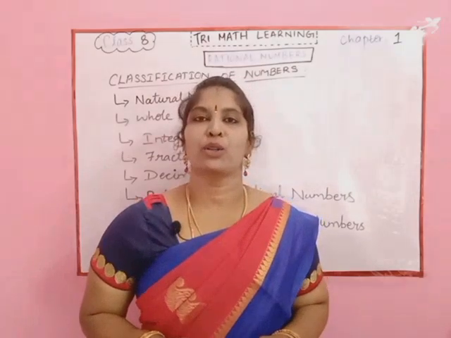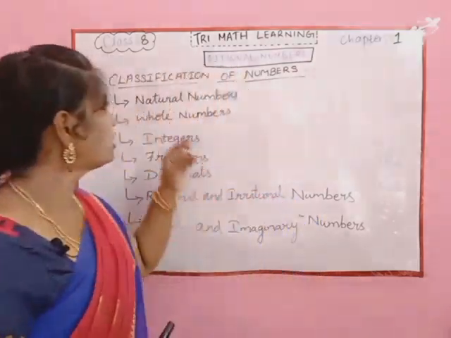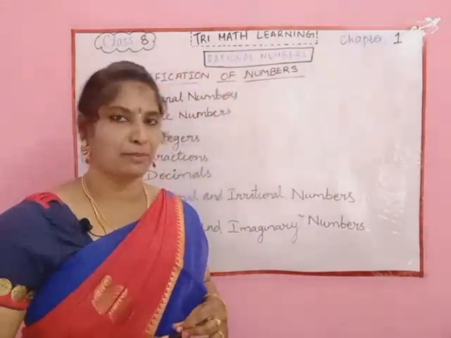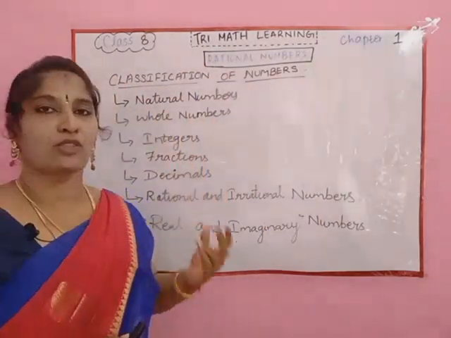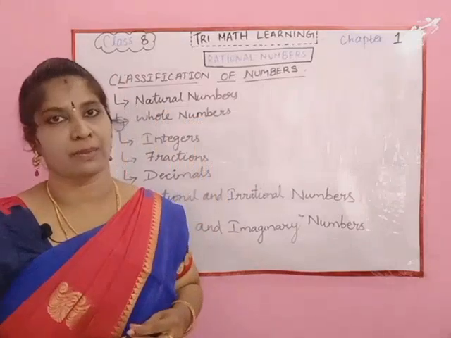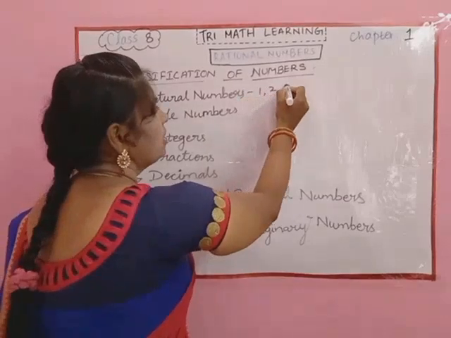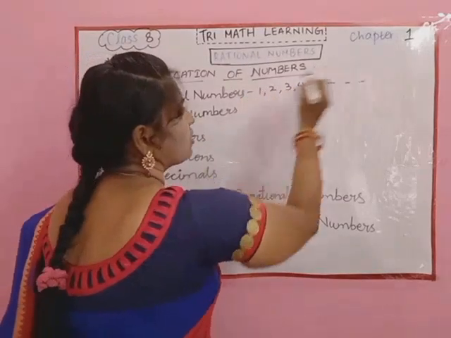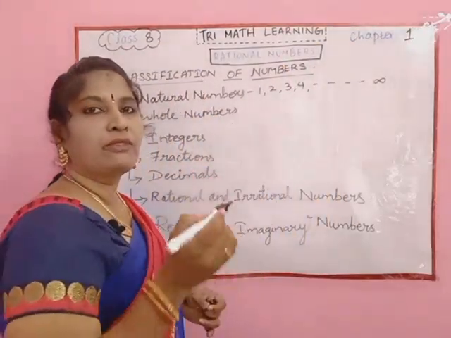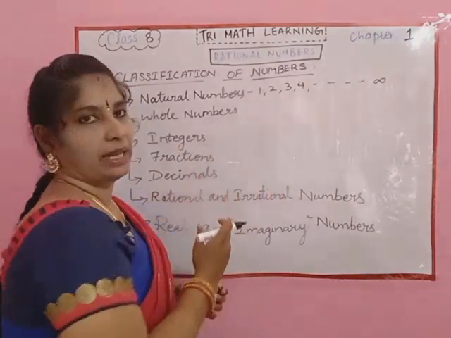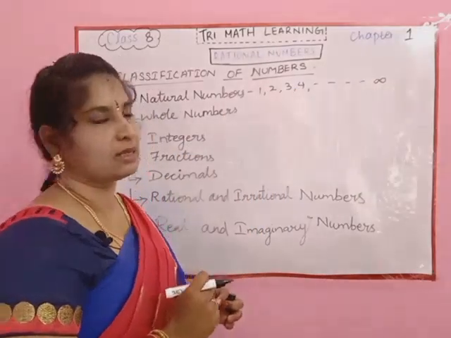Okay, now let's move on to our chapter 1, that is rational numbers. So I begin with the concept of classification of numbers. So all these basic numbers we know. What are natural numbers? Natural numbers are nothing but the counting numbers. That is the general numbers which we usually see. That is 1, 2, 3, 4, etc. And it moves on up to infinity. Am I right? So it keeps on moving up to infinity. We can just write. So all these basic numbers are called the natural numbers.